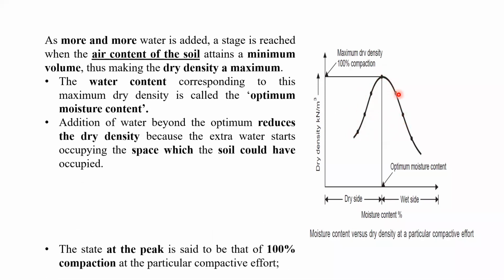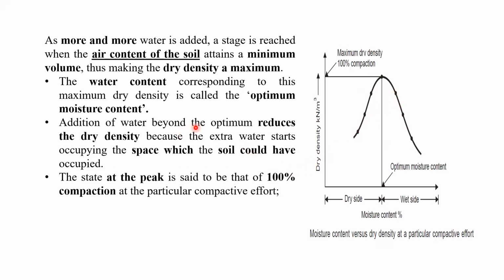We are going hyperbolic curves, right? And this is called a 100% compaction. The curve we are going to get like this way. So what we have to do, this is the crest. From here we have to draw one vertical line on the x-axis, because on the x-axis is water content and the y-axis is dry density.